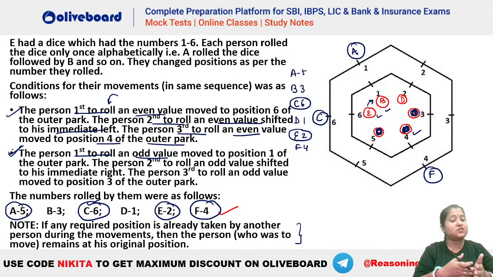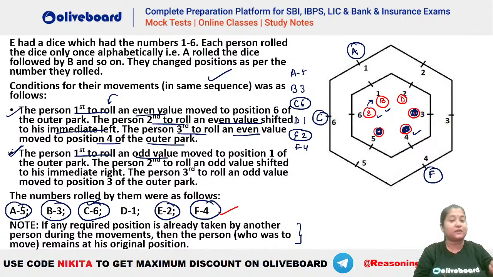So the first person to roll an odd number, because you can see we have to take it in the same sequence. Like point number 1 has to be done and then point number 2 has to be done. So point number 1 was movements of even values. Okay, only of even values, and then comes odd values. So first the people who got even values, they moved, and then the people who got the odd values, they are moving. Okay. Now, who is the second person to roll an odd value?